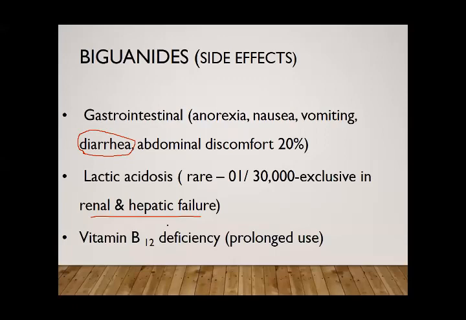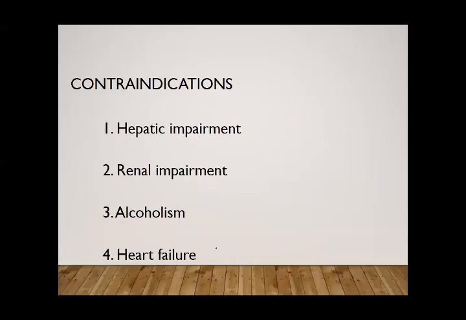Vitamin B12 deficiency can occur with very long use of metformin for years. If it is used for years, it may cause vitamin B12 deficiency, because it impairs the absorption of vitamin B12 in the gut, in the gastrointestinal tract. So it may cause vitamin B12 deficiency. Yearly vitamin B12 level should be done in patients using biguanides or metformin. It is contraindicated in hepatic impairment, renal impairment, alcoholism, and in heart failure.